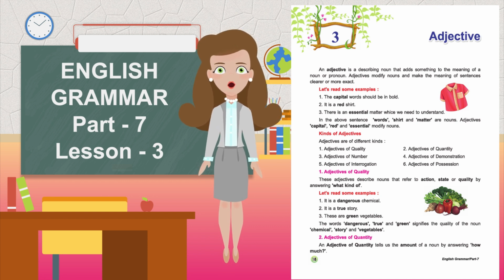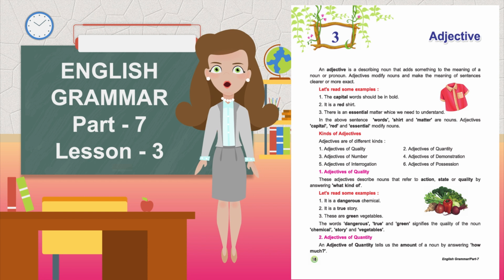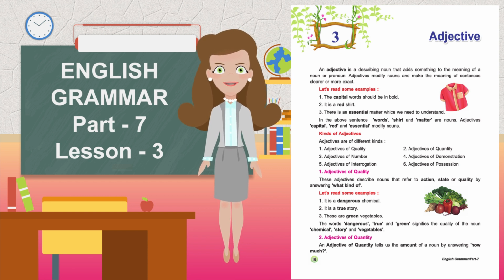It is a red shirt. There is an essential matter which we need to understand. In the above sentences, the words shirt and matter are nouns. The adjectives capital, red and essential modify nouns. Kinds of adjectives. Adjectives are of different kinds: adjectives of quality, adjectives of quantity, adjectives of number, adjectives of demonstration, adjectives of interrogation, adjectives of possession.